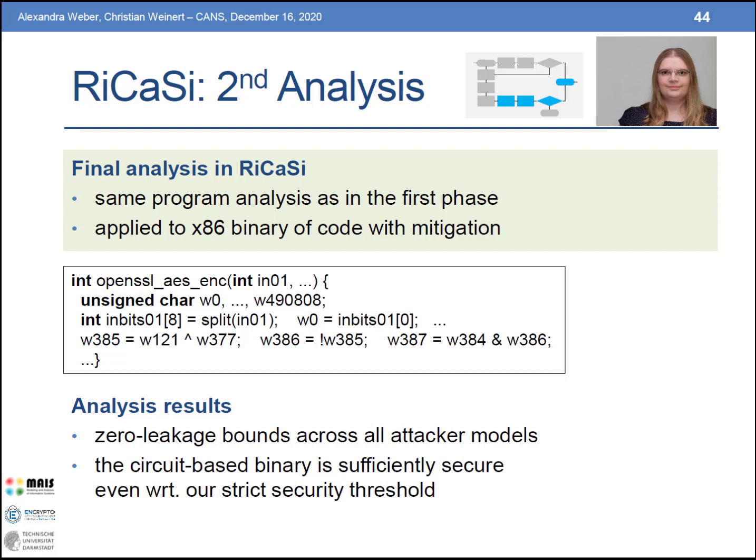So we have wires, quite a lot of them actually, and between these wires we have XOR operations, we have negations, we have AND operations, which mimic the logic gates. And when we then analyze this resulting implementation with the program analysis, we finally get zero leakage bounds across all attacker models. So the circuit-based binary is sufficiently secure, even with respect to our strict security threshold, and we can use this hardened binary instead of the vulnerable one.